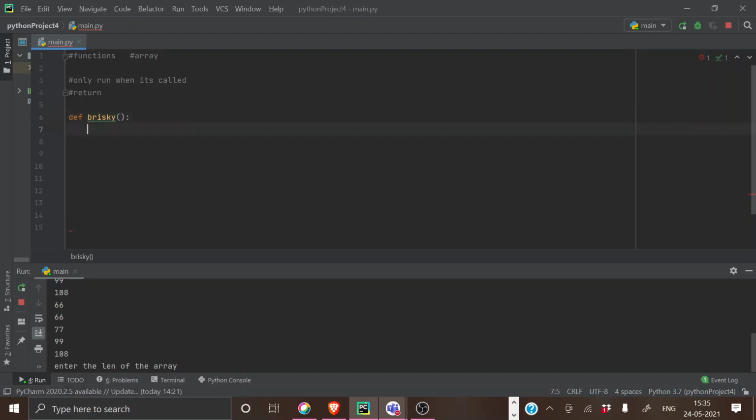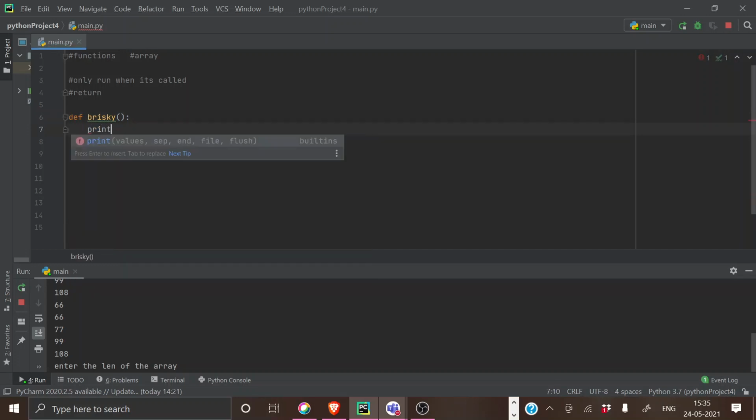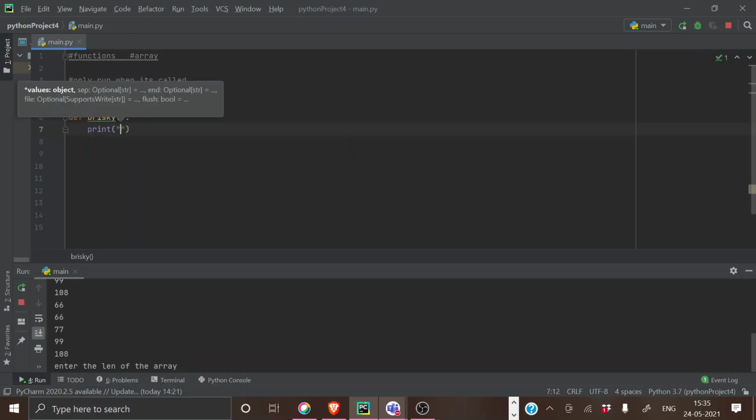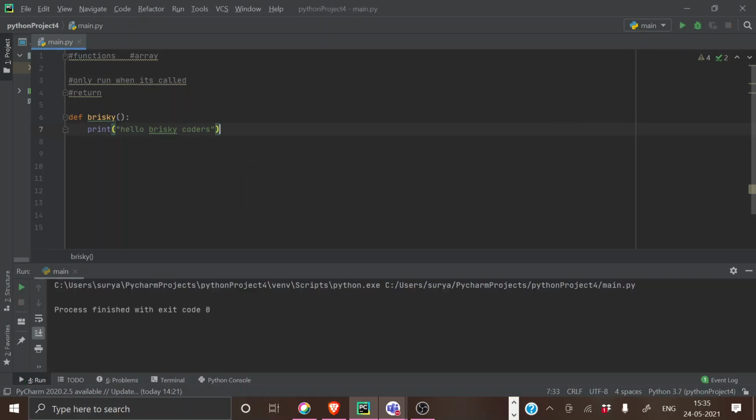After doing so, here you have to give what the function should do. I'm just giving an example of print hello Brisky coders. What he asked was what is meant by calling. If I run this particular line, what I'm getting as output is nothing, right? It is empty. Process finished with exit code 0. So what I'm going to do is call this function. If I want this particular hello Brisky coders, I want to call this function name, Brisky.